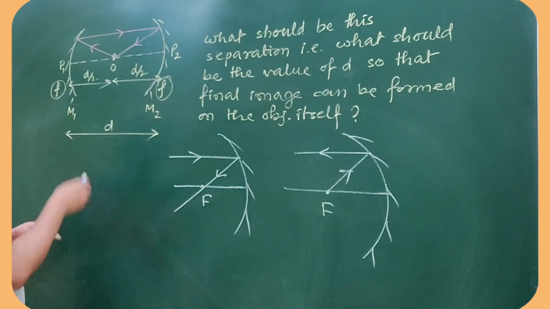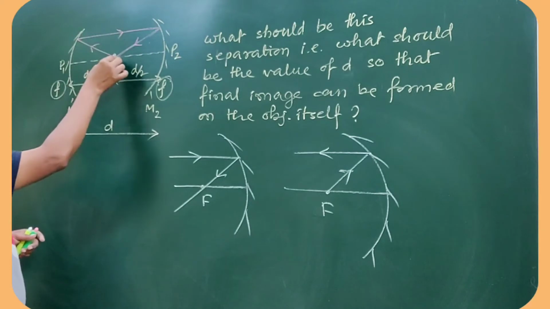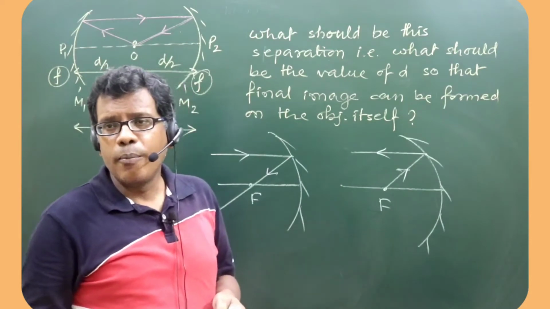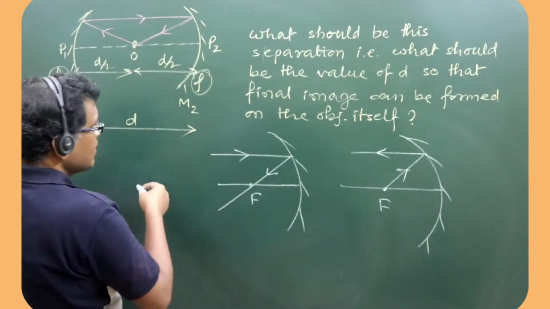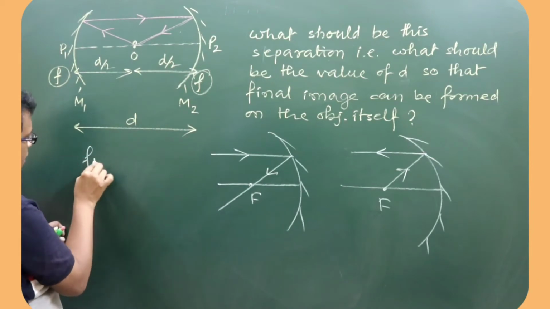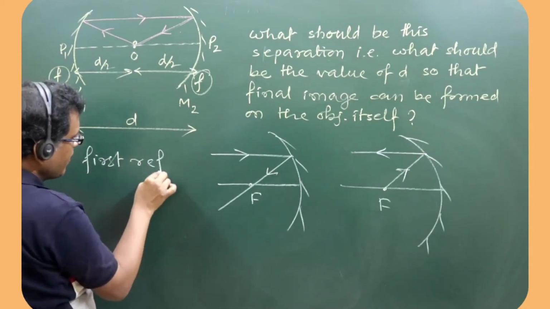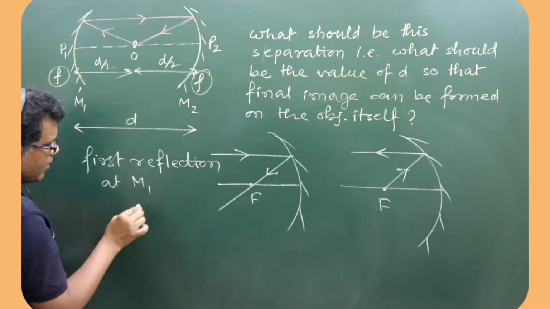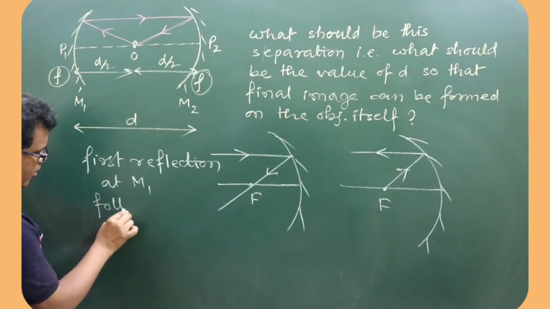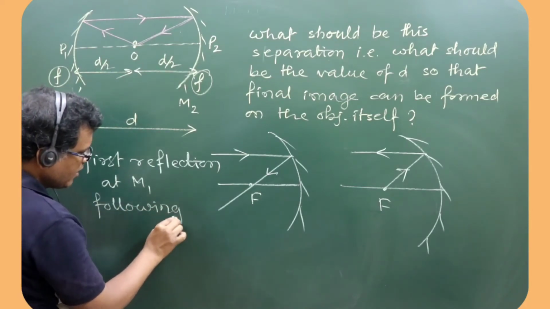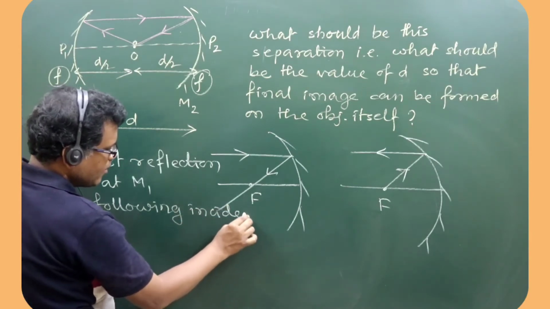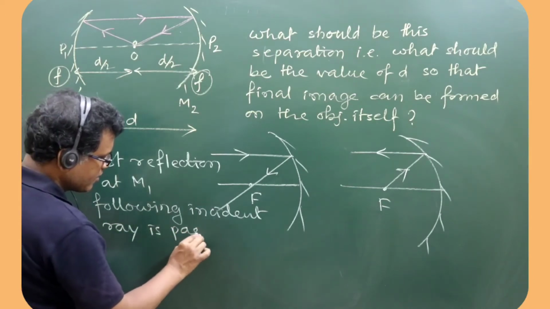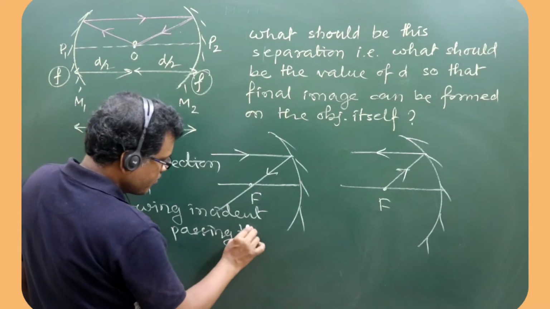Fine. So here also I am doing the same thing, taking incident ray from object falling on the mirror, getting reflected parallel to the principal axis. So that means the first reflection at mirror M1, the incident ray is passing through focus, yes or no?